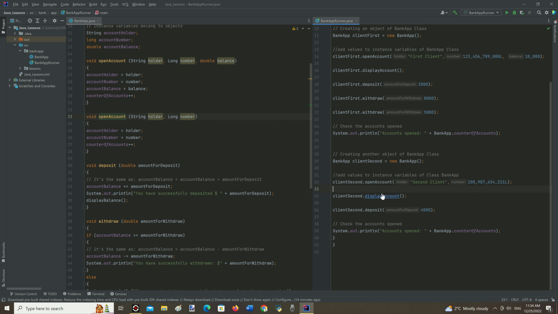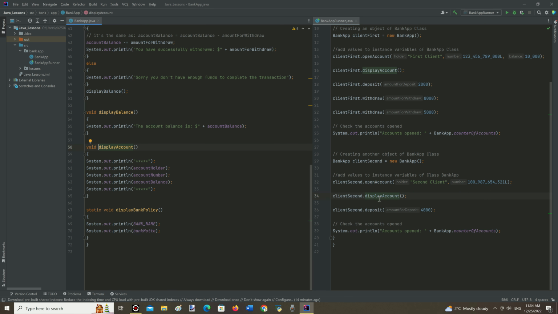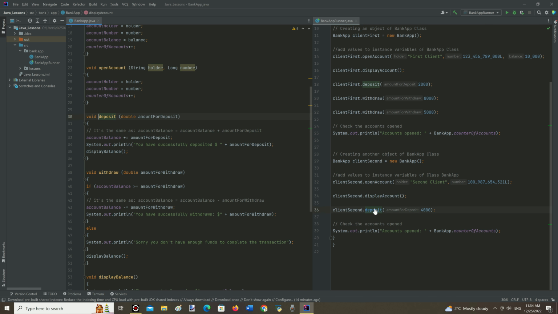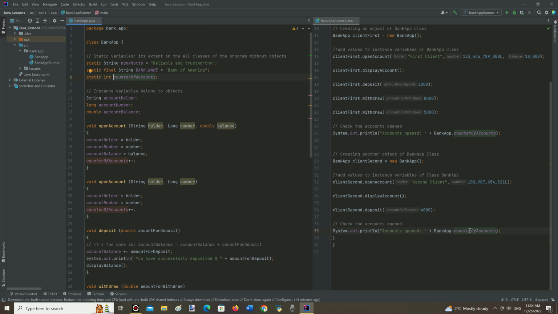Next we can see a call of the display account method and the deposit method with one argument in it. And finally, again inside the predefined Java print method we can see the static variable counter of accounts, called by indicating the class name dot static variable name.